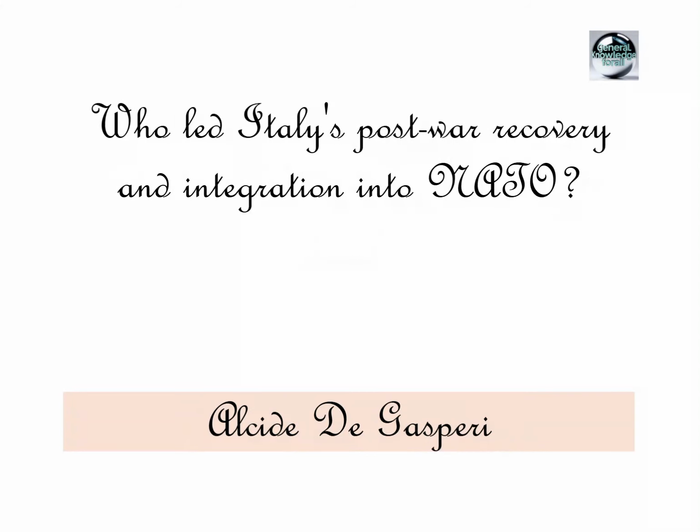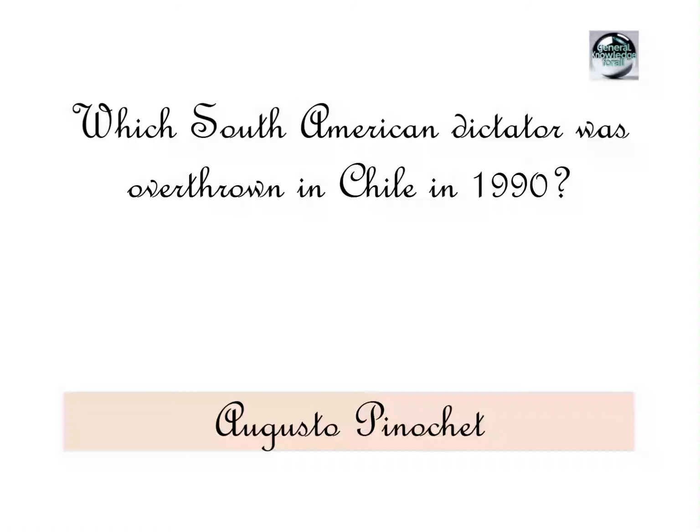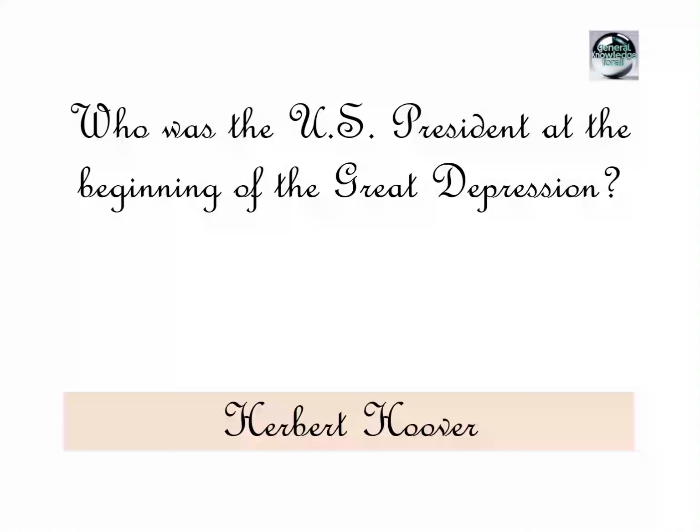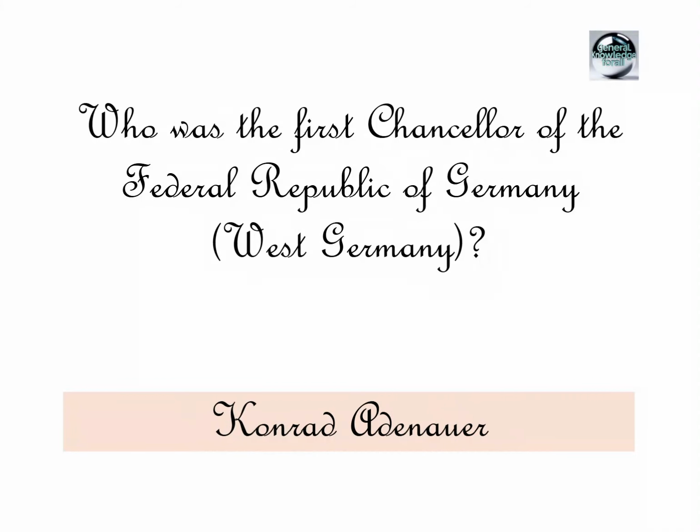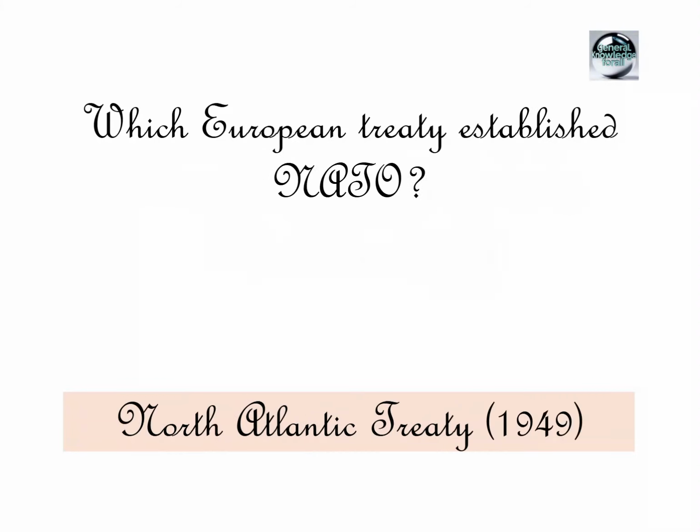Alcide de Gasperi. Which South American dictator was overthrown in Chile in 1990? Augusto Pinochet. Who was the US President at the beginning of the Great Depression? Herbert Hoover. Which war involved US intervention in the Dominican Republic in 1965? Dominican Civil War. Who was the first Chancellor of the Federal Republic of Germany, West Germany? Konrad Adenauer. Which European treaty established NATO?